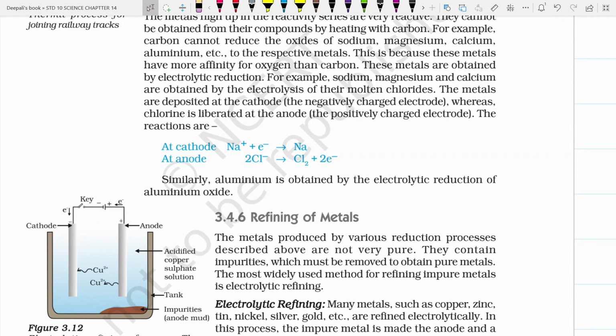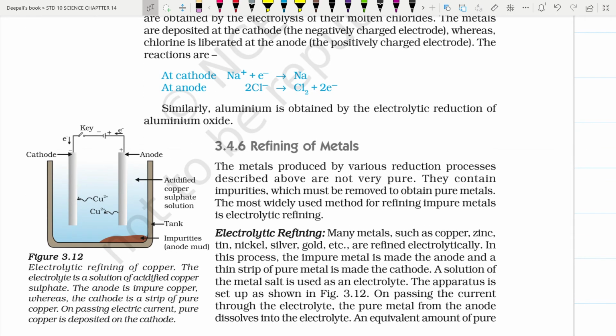So you can see here the electrolytic refining of copper. In this, the electrolytic solution of acidified copper sulfate is filled in the cell, and the anode is impure copper, whereas the cathode is a strip of pure copper. When we pass electric current through it, the pure copper is deposited on the cathode and the impure copper dissolves into the solution.